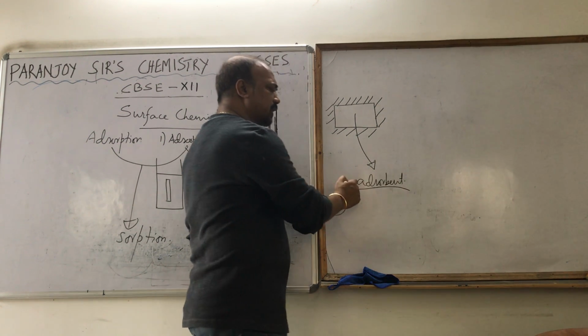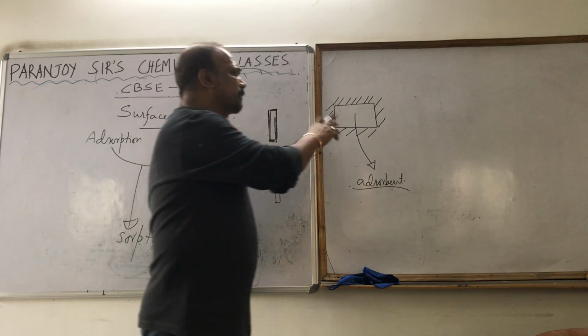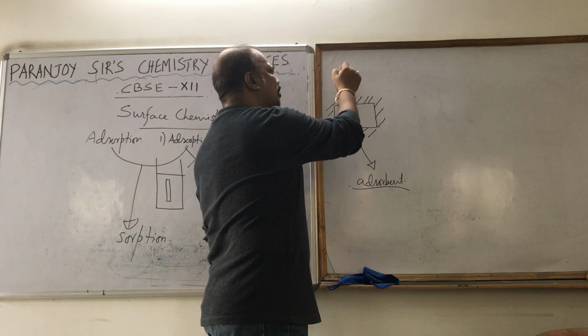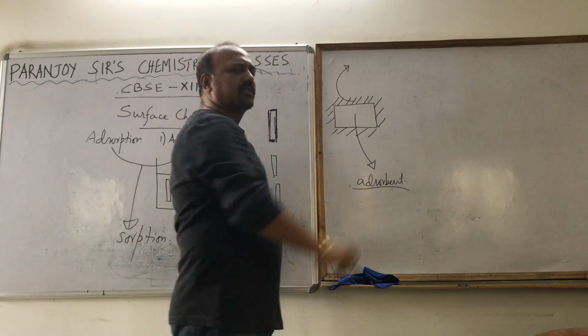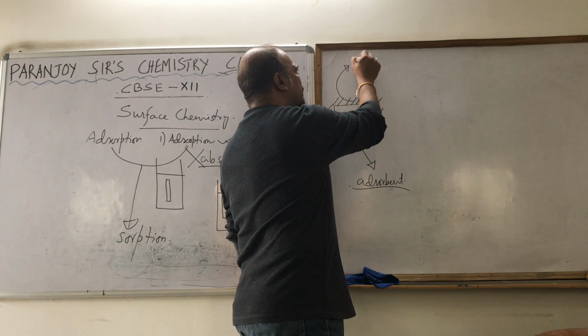So we are introducing certain terms. And the substance which is getting adsorbed on the surface of the adsorbent, in this case the dye, is called the adsorbate.